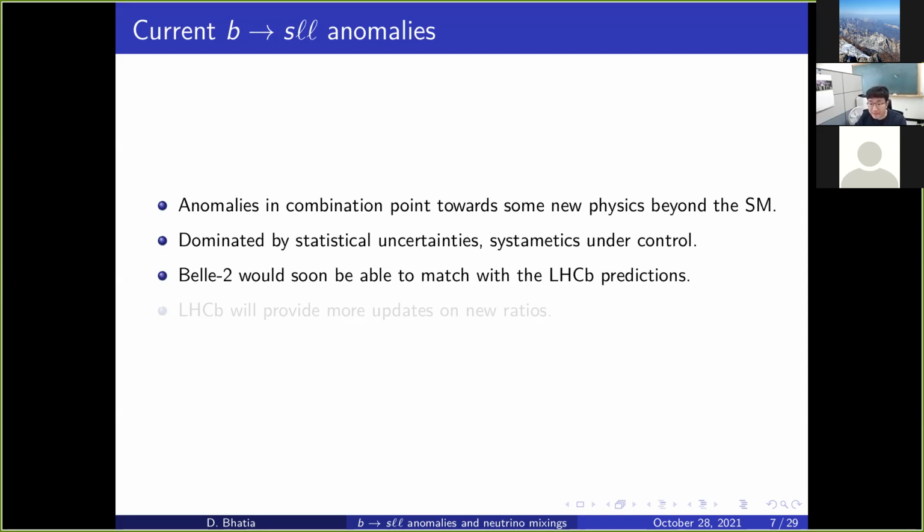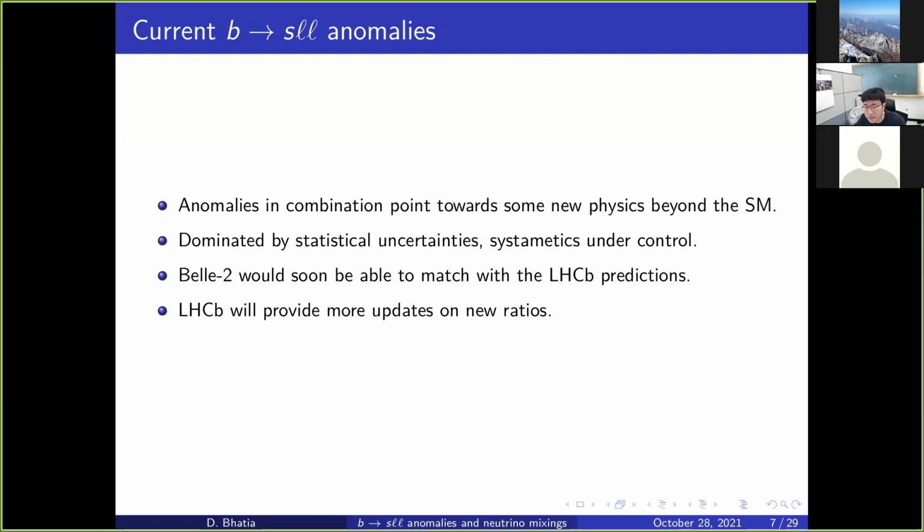And we also hope that Belle 2 would also soon pick up to be able to match with the LHCb predictions. And LHCb in continuation will also provide more updates on the new ratios, so that not just in one single channel, but in a plethora of channels, we are sure that there is something happening. So definitely this is an exciting time, since nothing beyond the standard model is to be seen, and this is like one ray of hope, and we really hope that this does not disappoint us.